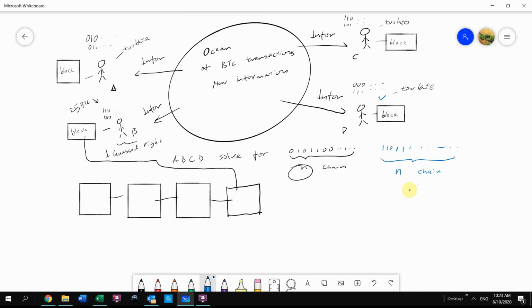Okay, they will start guessing again, not just A, C, and D, the previous losers, but also the previous winner. He will join the new process. And then they will do another round of solving, which means they will guess this number with whatever number they start with, or whatever algorithm or calculation method they employ. They just need to guess what will be the right number. And then this time, this person got lucky and he said, hey, my computer worked out and I guessed this number right.